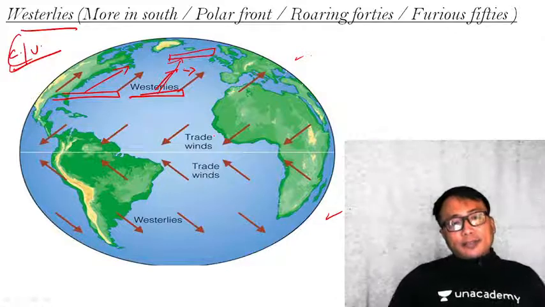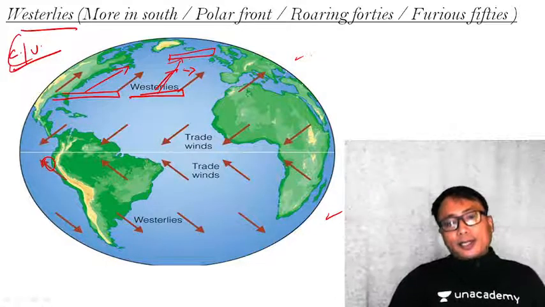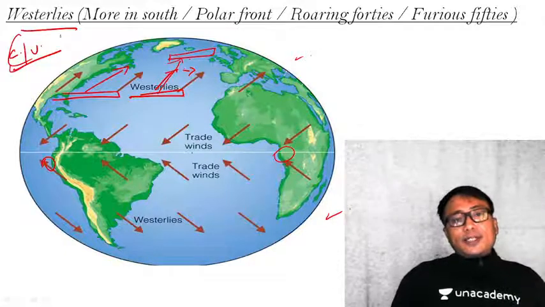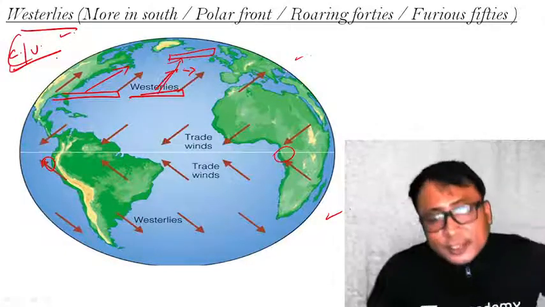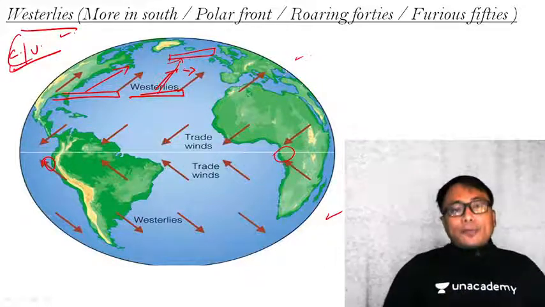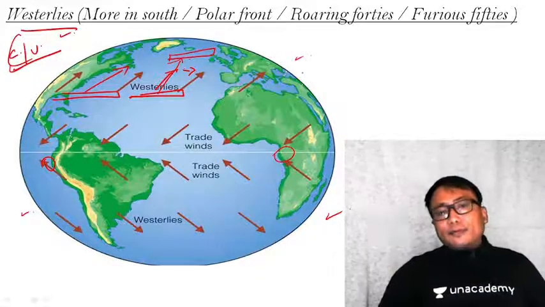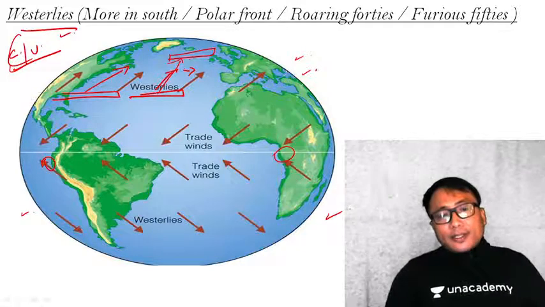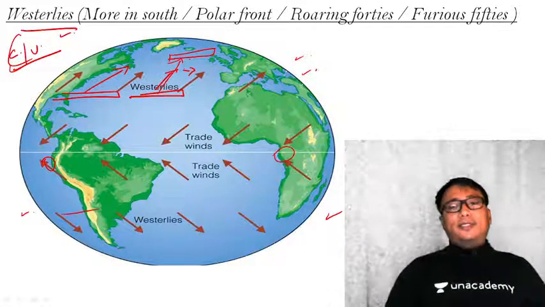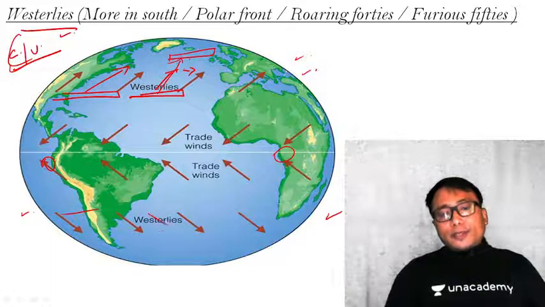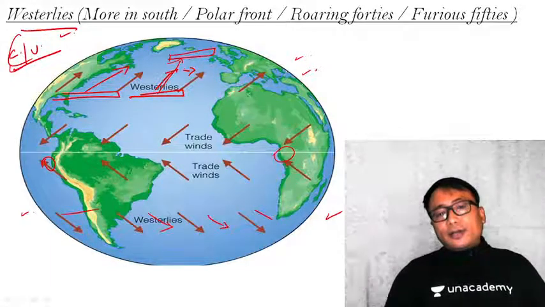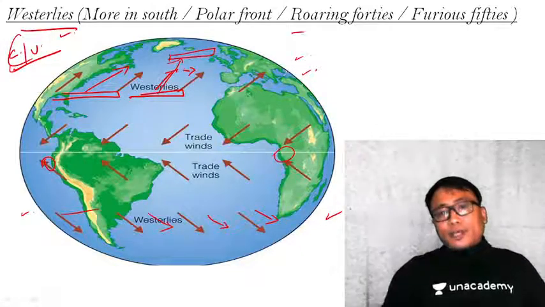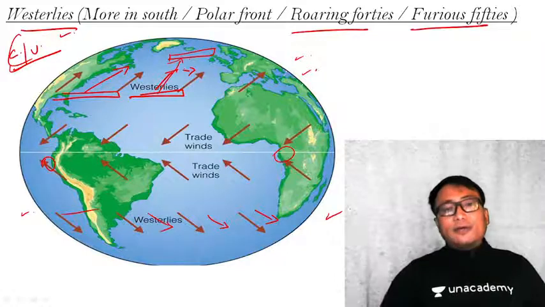Regarding the trade wind, I have just mentioned to you the cold current here and here in this region. What is the significance of this? Similarly, with this westerly, one important observation is that it is more prominent in the southern hemisphere as compared to the northern hemisphere. What is the reason? In the southern hemisphere there is less land mass. Therefore, this westerly can travel for a very long distance without any obstruction. They are called roaring 40s, furious 50s in the southern hemisphere.